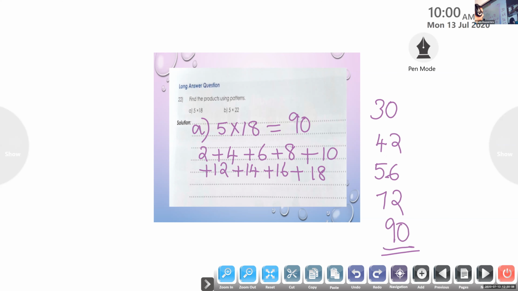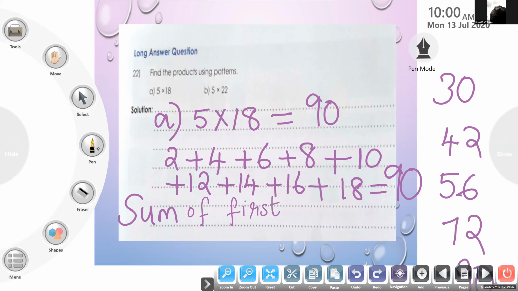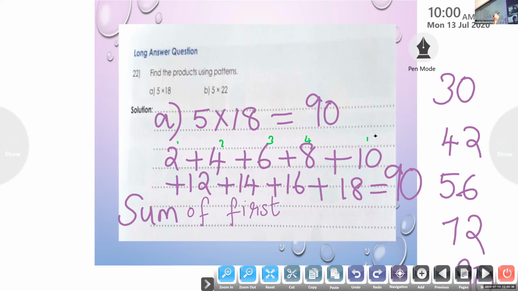So children, what can you write? This pattern is the sum of all these numbers. You can write the step like this. This is equal to 90. So sum of first, how many? Count the numbers. How many numbers? 9. 1, 2, 3, 4, 5, 6, 7, 8, 9 even numbers. Sum of first 9 even numbers.